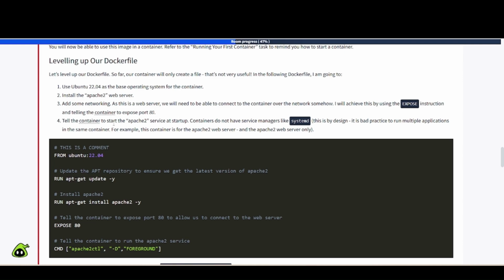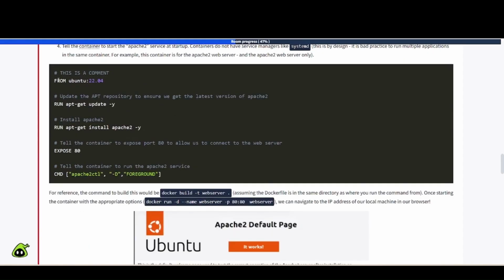Number four, tell the container to start the Apache 2 service at startup. Containers do not have service managers like systemd. This is by design. It is bad practice to run multiple applications in the same container. For example, this container is for Apache 2 web server and the Apache 2 web server only, okay? So this is what it looks like here. So you go ahead and just read through that yourself.